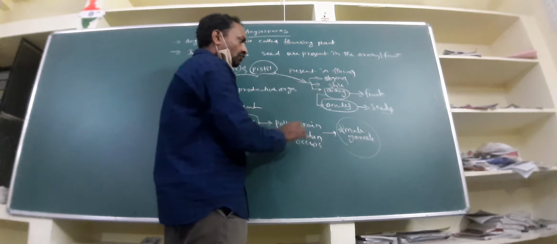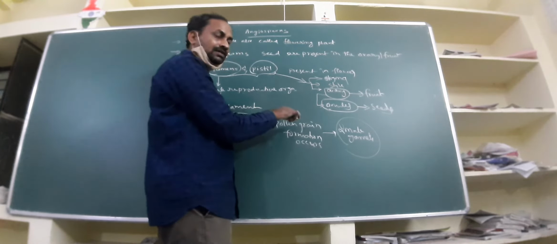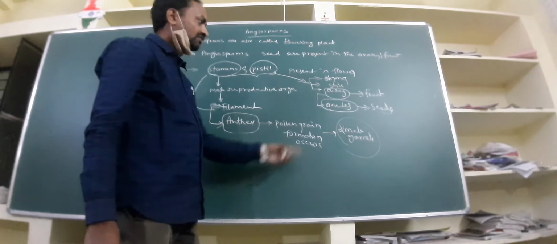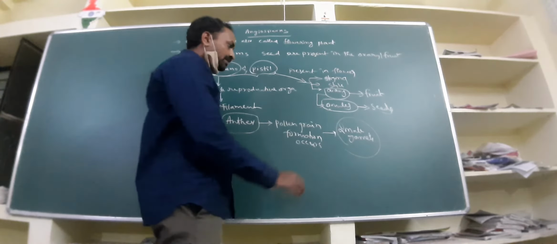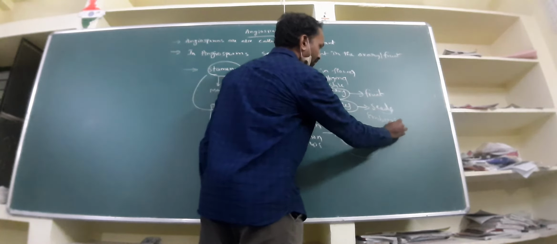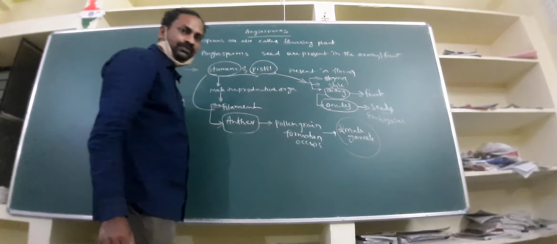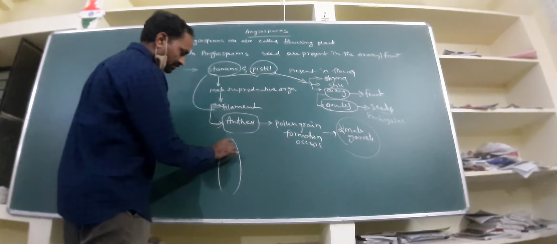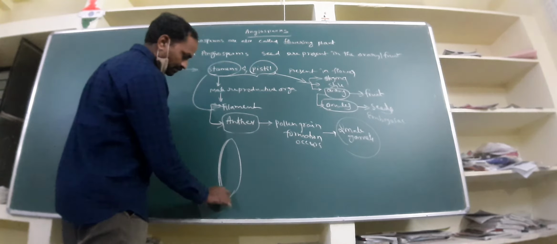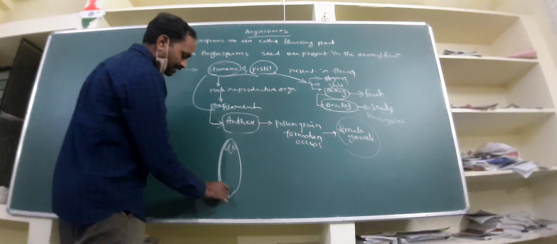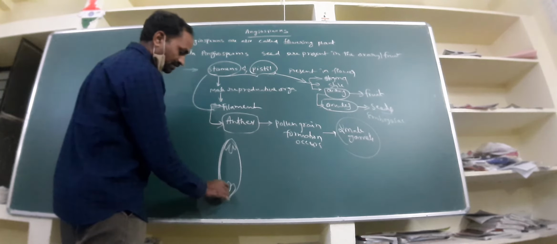Ovule is called female gametophyte. In the female gametophyte, the female gamete is there, and that is called embryo sac. If you see the structure of embryo sac, it looks like this. Here 3 cells are present and here 3 cells are present.